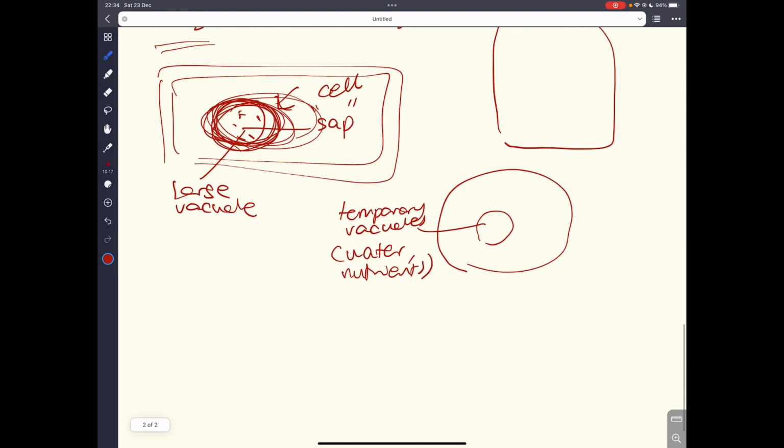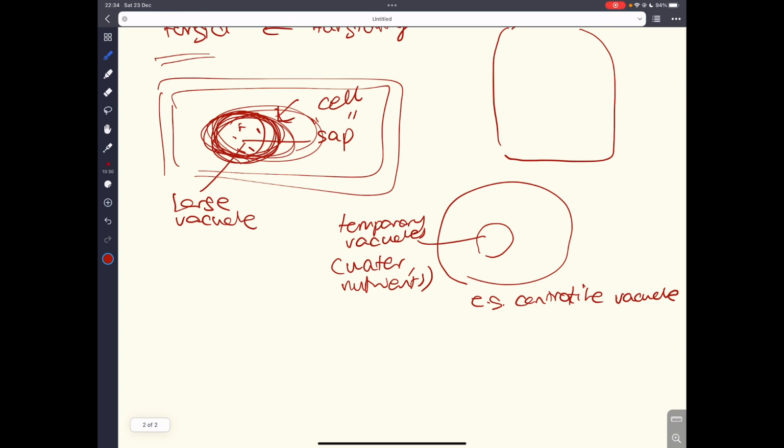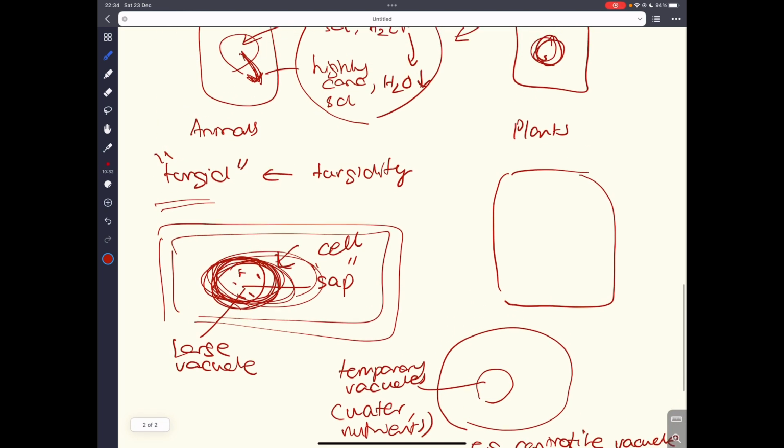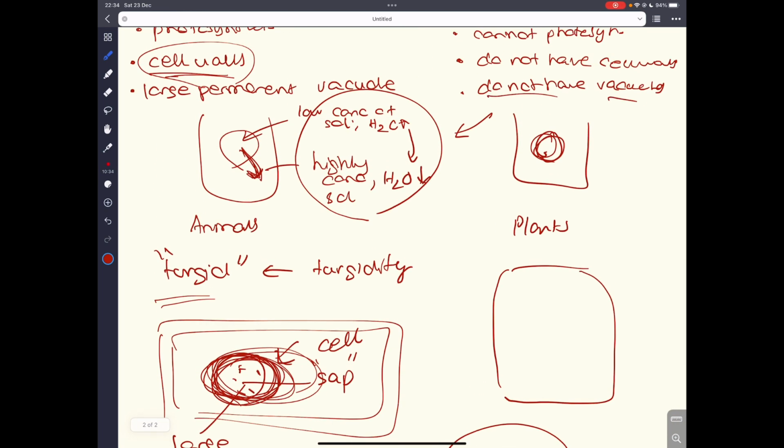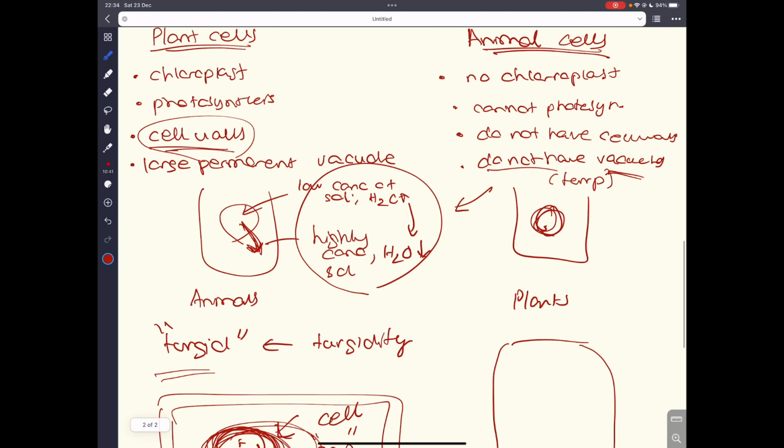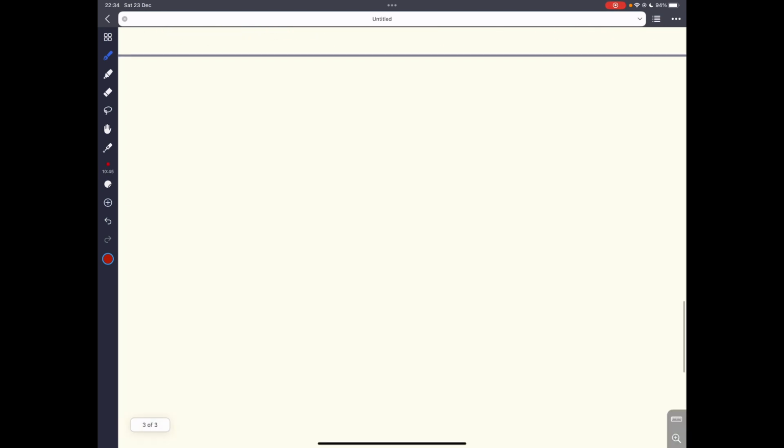For example, I could give an example called the contractile vacuole, in which the vacuole is very temporary, right? So it forms and then it completely disintegrates. So they do not have permanent vacuoles, but they do have temporary vacuoles. You can write that as well. Okay, so these are some of the differences that you have to know between plant and animal cells.